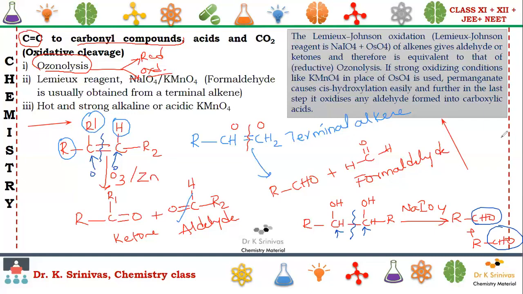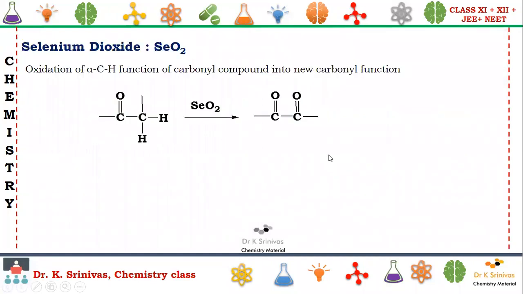Okay, we'll go to the next point. These are miscellaneous. Selenium dioxide. Here, selenium dioxide is used for oxidizing alpha CH to the corresponding carbonyl compound.